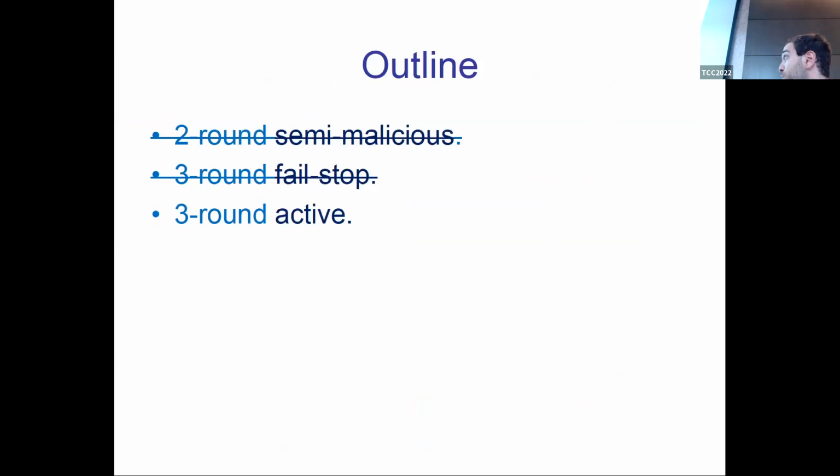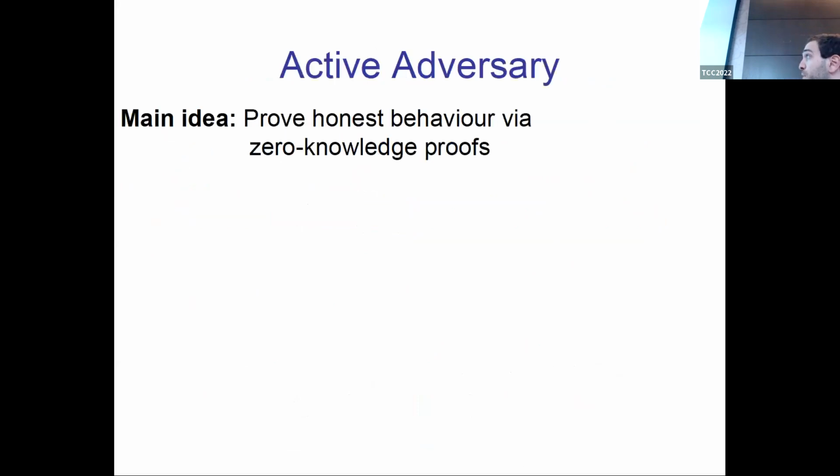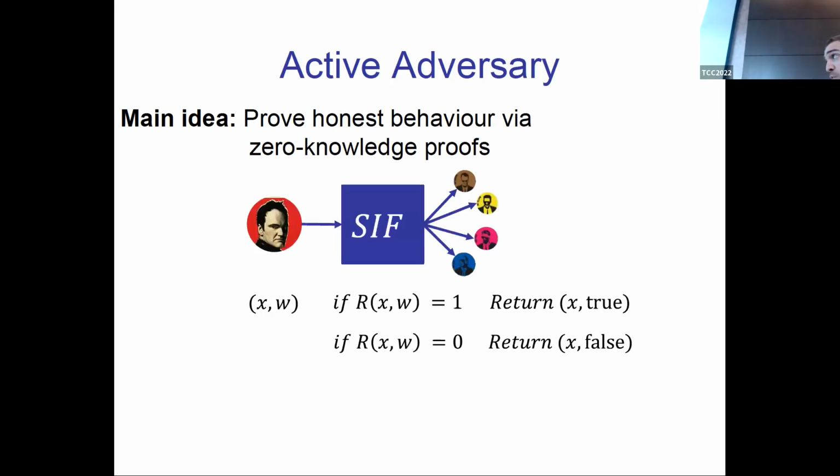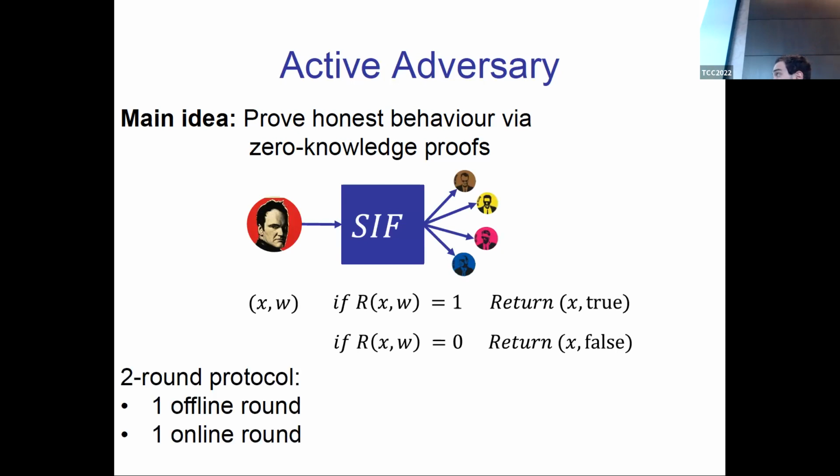And now let's move to the active adversary. Here we follow the GMW paradigm, and we just want to let every party prove that he played honestly by using zero knowledge proofs. It is well known that single input functionalities capture zero knowledge. So from now on, I assume that I have a 2-round protocol for zero knowledge, where the first round is input independent.